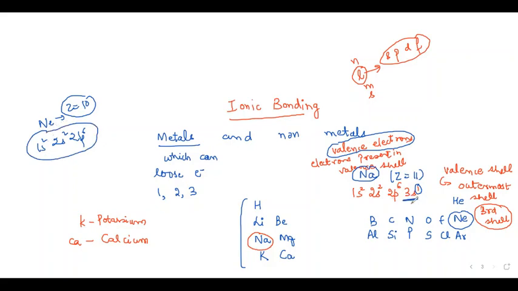Fine. So how can sodium become close to neon configuration? By losing this electron, isn't it? The easiest way for sodium to attain the nearest noble gas configuration is by losing this 1 extra electron, 1 valence electron. Now, if it loses 1 valence electron, it will become from sodium neutral to Na positive. So what will be the configuration of Na positive? It will be like that of neon. Now it has attained positive charge, so we will call it a cation, isn't it?